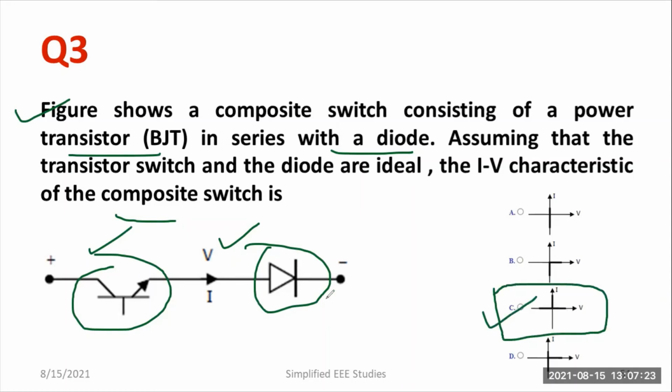Both the transistor and the diode combination, if I connect in this manner, both in series fashion, then the characteristics you will be obtaining in the first and second quadrant. So please study the characteristics of power diode and power transistor.